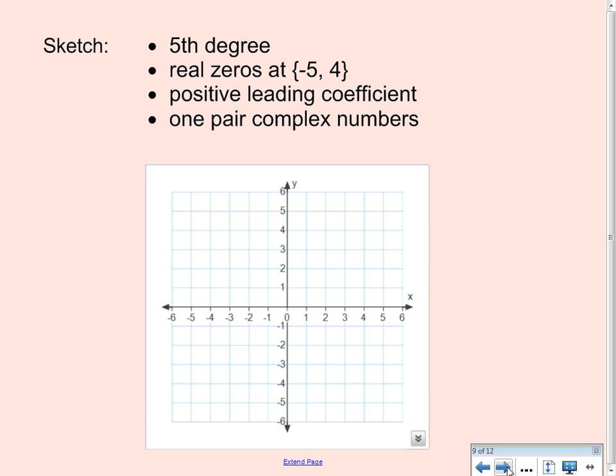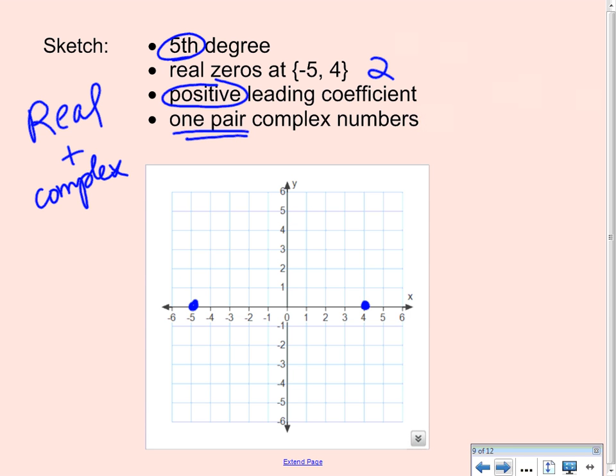Now let's get a little more official here. We got a fifth degree, has two real zeros at -5 and 4, so I'm going to claim those. And positive leading coefficient, positive, and fifth degree. Two zeros there. I don't know if any of them double, but let's take a look, because we got one pair of complex. I know that the reals plus the complex, add them all up, they're going to equal the degree, the n number.